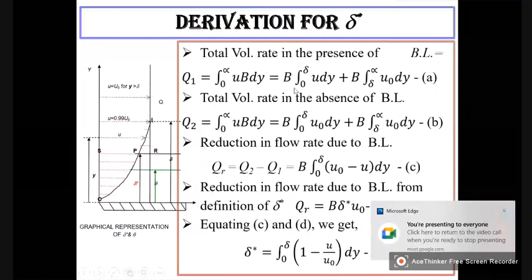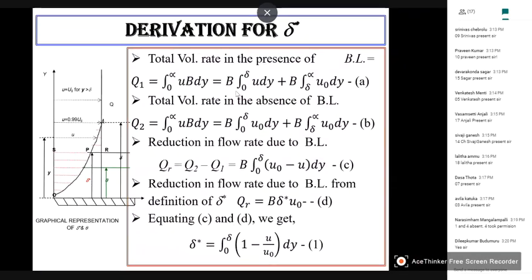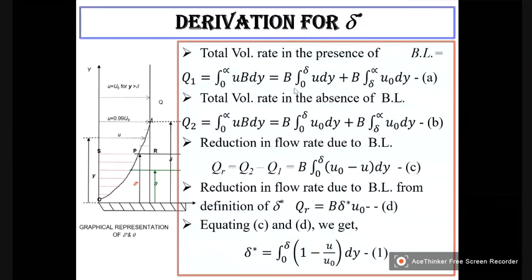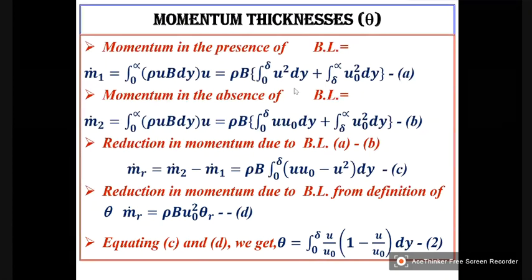We have discussed the three different thicknesses: displacement thickness, momentum thickness, and energy thickness. I have shown you how to derive the expression for displacement thickness delta star. Yesterday, due to some preoccupied tension, I was not able to explain the momentum thickness derivation. So here it is. Now let us consider the momentum in the presence of boundary layer.